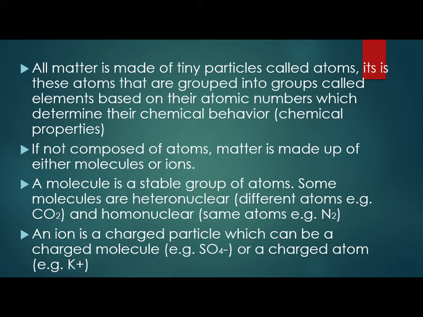Some molecules are heteronuclear, meaning having different nuclei, meaning a molecule made of two different types of atoms. I have an example here of carbon dioxide, composed of two types of atoms, oxygen and carbon, and altogether in this molecule there are three atoms. This is an example of a triatomic molecule: one carbon, two oxygens.